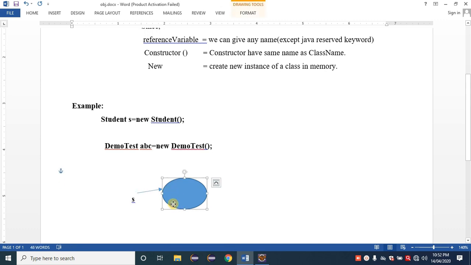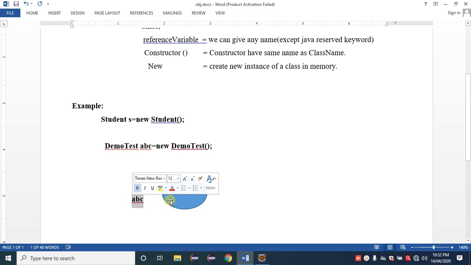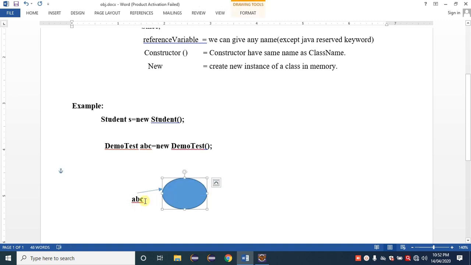Whatever things are available inside this memory, if we need to call or access them, we can easily do so by using this reference variable. For the second example, we again created abc. We can easily access whatever data and things are available inside that object by using this reference abc.